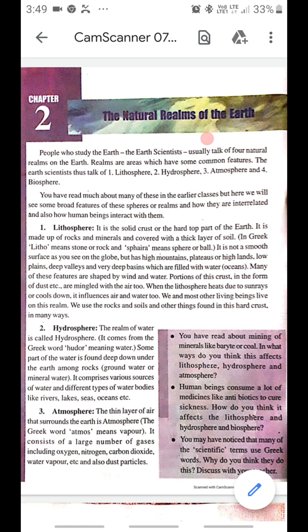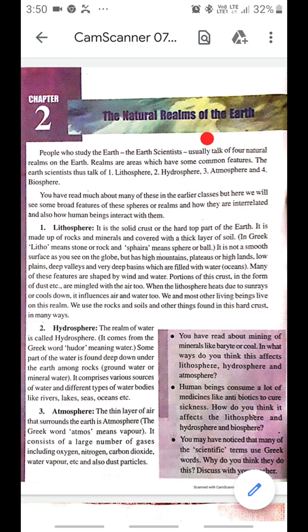There are four realms of the earth. The scientists who learned about the earth, who discovered about the earth, also talk of four natural realms of the earth. Before that, what is a realm? Realms are areas which have some common features. The four realms are number one lithosphere, two hydrosphere, three atmosphere, and four biosphere.